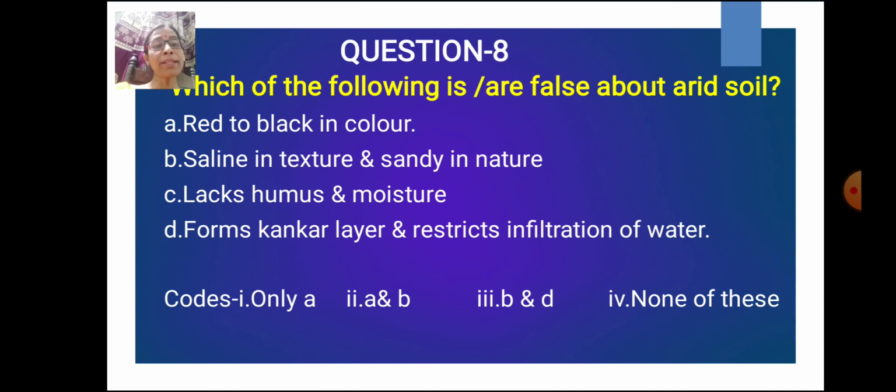So dear children, here option A, red to black in color. This is wrong. It is red to brown in color. Option B, saline in texture and sandy in nature. It's saline in nature and sandy in texture. So all other points are correct, but here A and B are false. So your answer is option number 2, A and B.